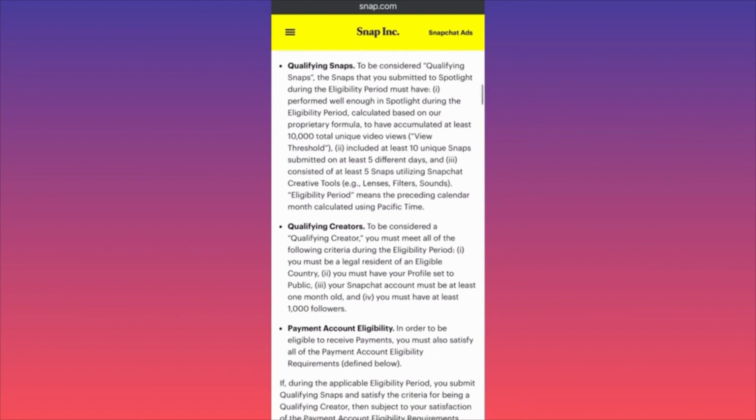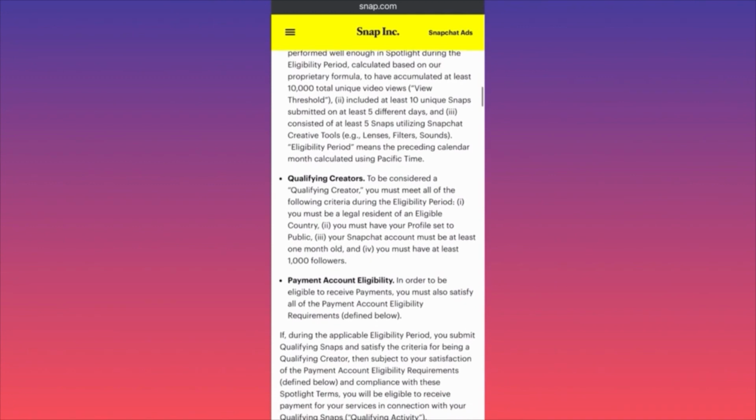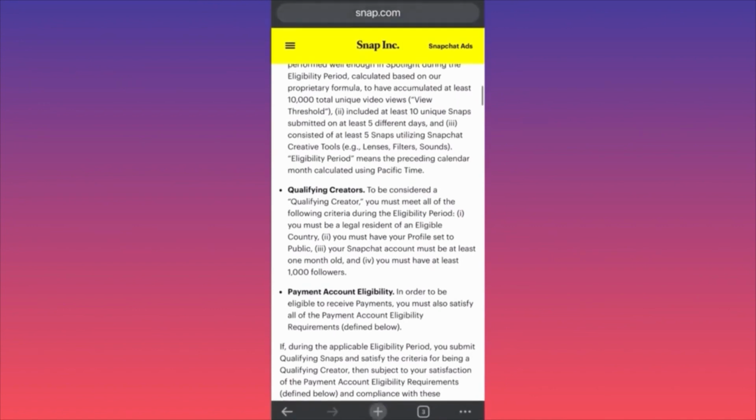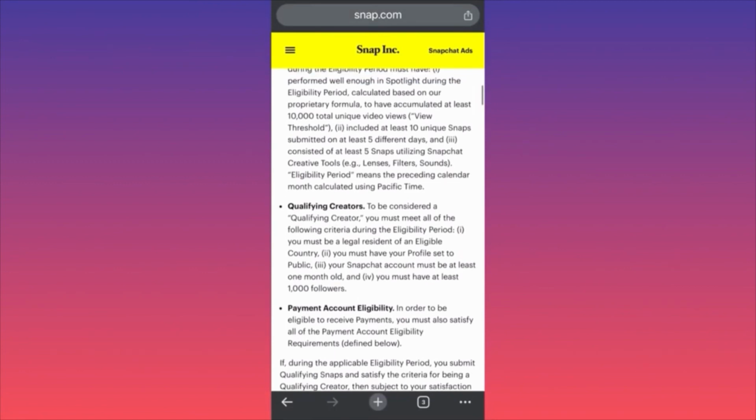Consider also at least 5 snaps utilizing creative tools such as lenses, filters and sounds. So guys, very important. To be eligible you need to have at least 10,000 total unique video views. Okay, this is the threshold: 10k views, including at least 10 unique snaps, submitted on at least 5 different days. So in 5 different days you should submit at least 10 different snaps and they should generate at least 10,000 views.